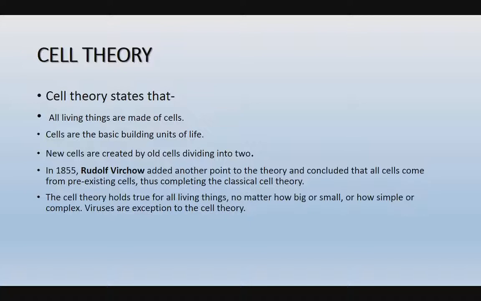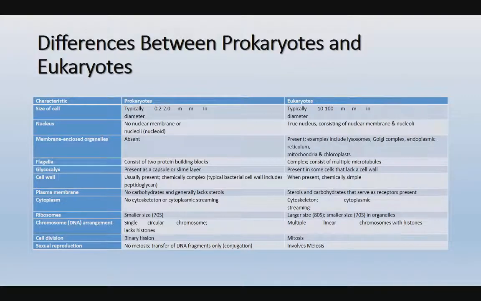Cells are the basic and fundamental units of life, the structural and functional unit of life. And every cell originates from a pre-existing cell. The cell theory holds true for all living things, no matter how big or small, how simple or complex. Viruses are an exception to this theory, because they are non-living entities outside the living cell.